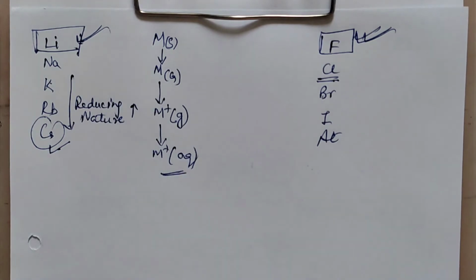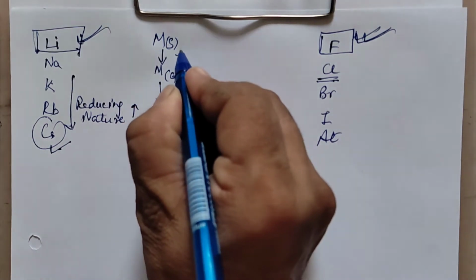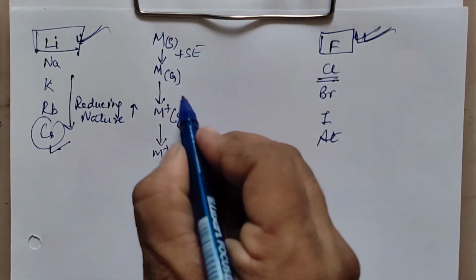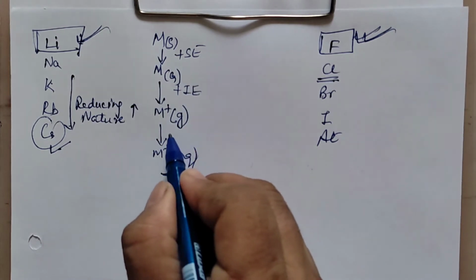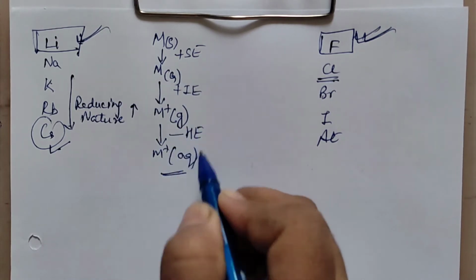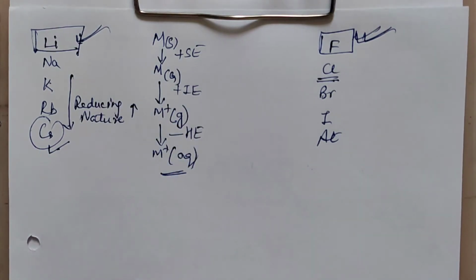In the aqueous state it will act as an oxidizing or reducing agent. The energy involved here is the sublimation energy, here it is ionization energy, and here it is hydration enthalpy. I've written with the signs: plus means endo, minus means exo.